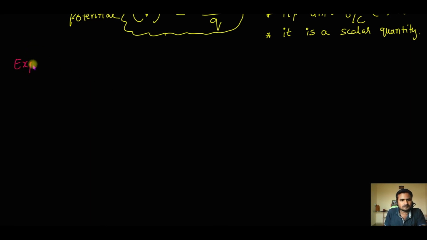Expression for potential at a point due to a point charge.